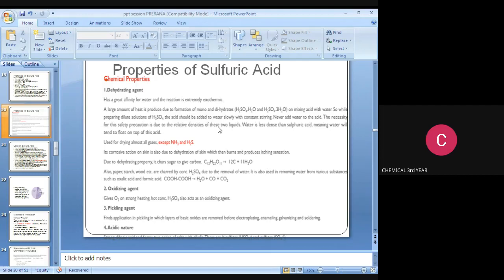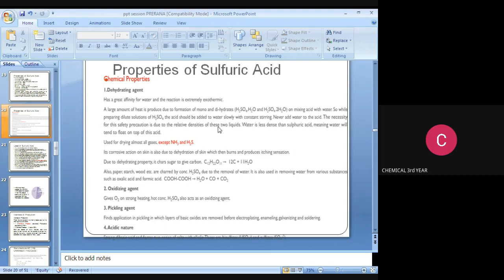A large amount of heat is produced due to formation of mono and dihydrates, that is H2SO4.H2O and H2SO4.2H2O, on mixing acid with water. So while preparing a dilute solution of H2SO4, the acid should be added to the water slowly with constant stirring. Never add water to the acid.